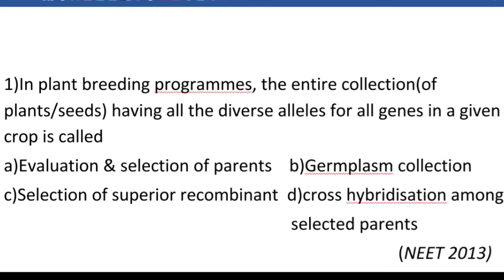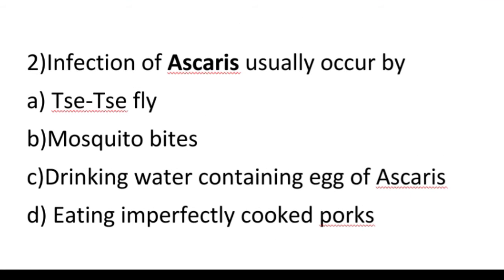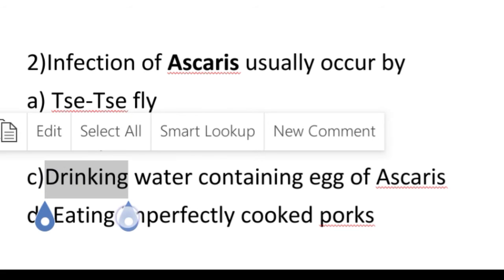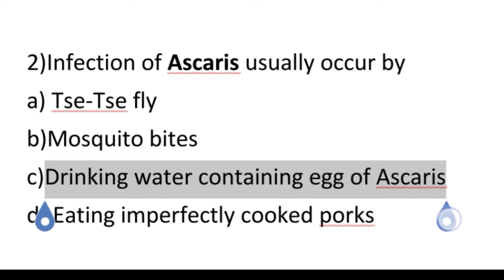So let's move to the second question. Infections of Ascaris usually occur by option A, tsetse fly; option B, mosquito bites; option C, drinking water containing eggs of Ascaris; option D, eating imperfectly cooked pork. So our answer is option C, drinking water containing eggs of Ascaris. So due to this, infections of Ascaris occur.